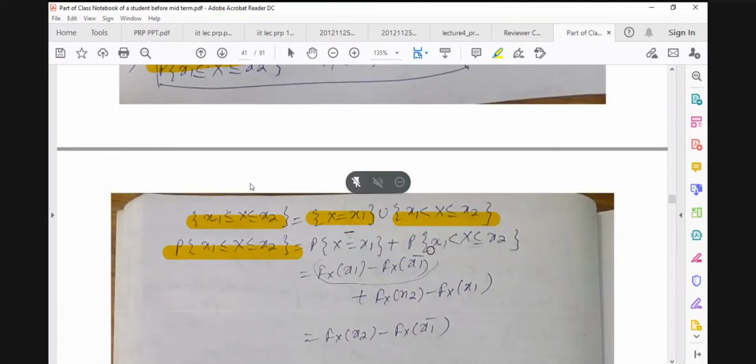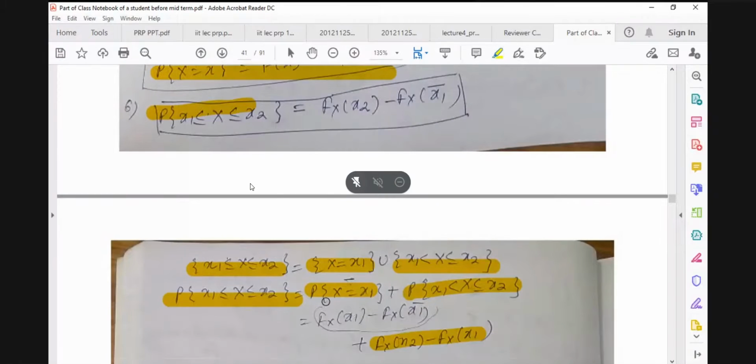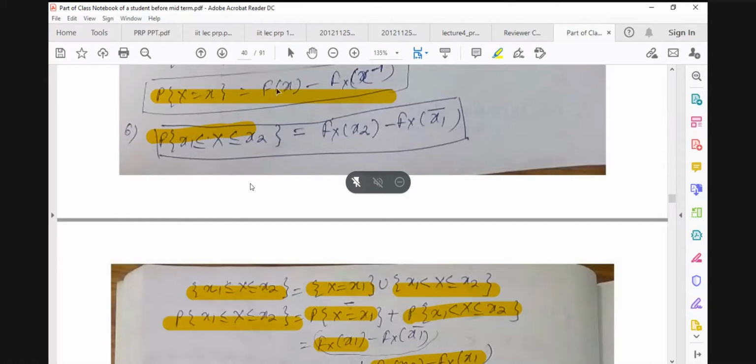Again we can use the previous result. This is equal to f of x2 minus f of x1, and for this one we use the previous result, the probability that X equals x1 is equal to f of x1, instead of x we have x1, minus the left hand limit f of x1 minus.